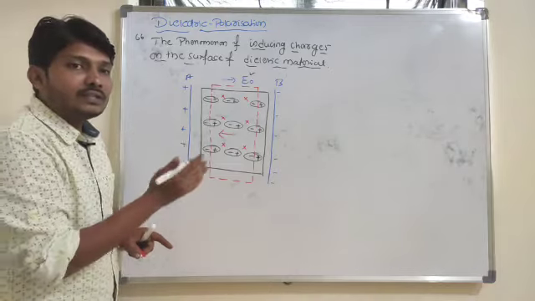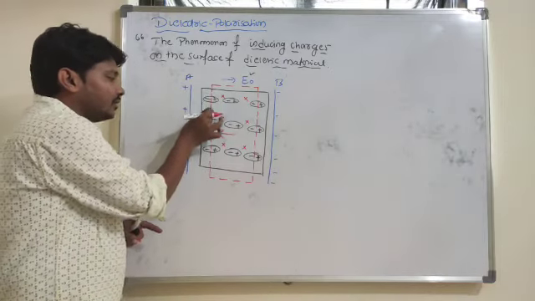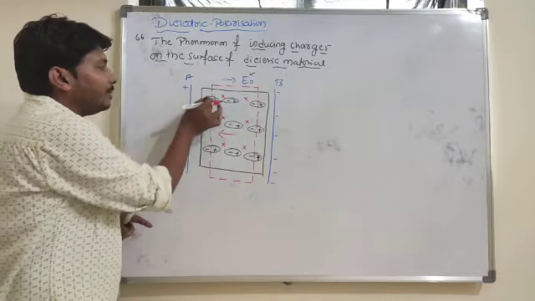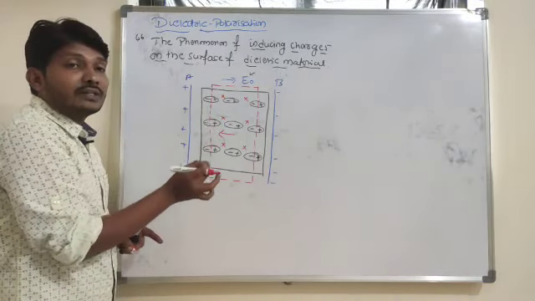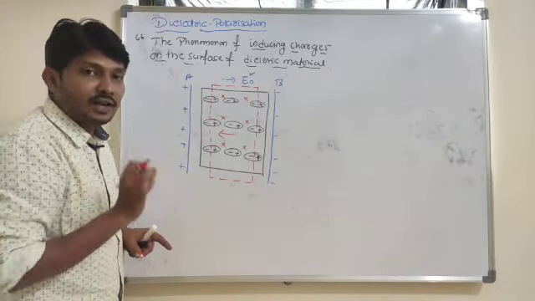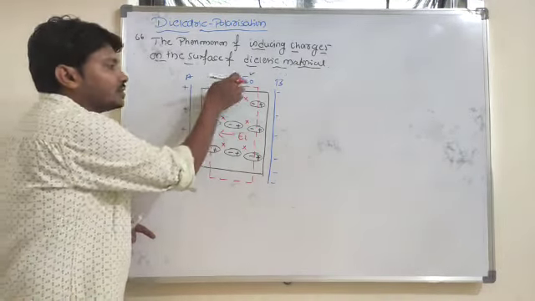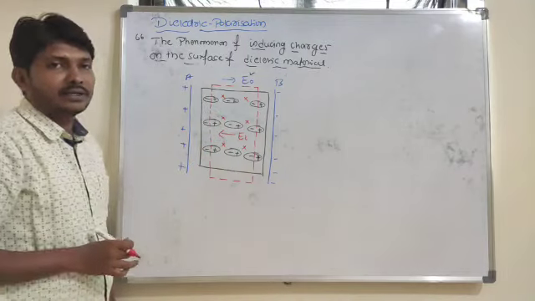Charges appear to be present on the surface of the dielectric substance, and because of these induced charges there exists an induced electric field. That induced electric field is opposite to the direction of the applied electric field.